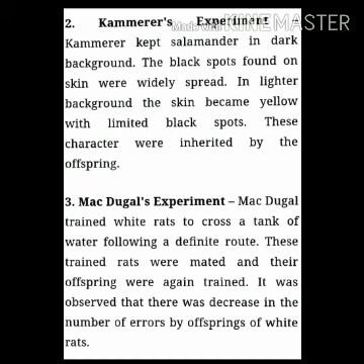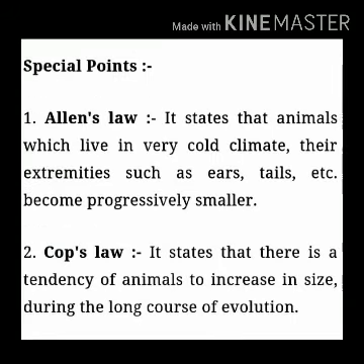Neo-Lamarckism explains the formation of germ cells from somatic cells, the effect of environment on germ cells through somatic cells, and the direct effect of environment. There are two special points, Allen's law and Cope's law. Allen's law states that in animals which live in a cold climate, their extremities such as ears and tails become progressively smaller. Cope's law states that there is a tendency of animals to increase in size during the long course of evolution.